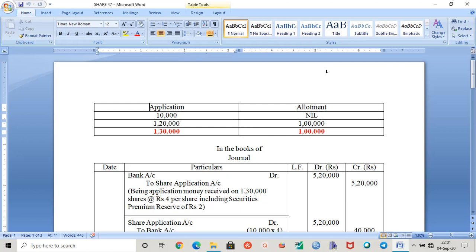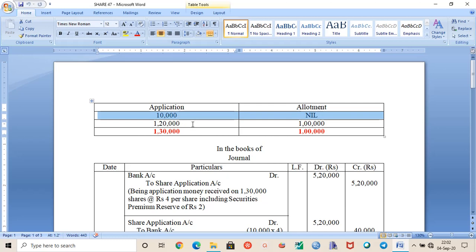So in this question number 47, what is happening is the company had issued 1 lakh shares. But they received applications for 1 lakh 30,000 shares. So we can see this 1 lakh 30,000 is the combination of 10,000 plus 1 lakh 20,000. For these 10,000 shares, they rejected the application. There was a rejection of applications on 10,000 shares.